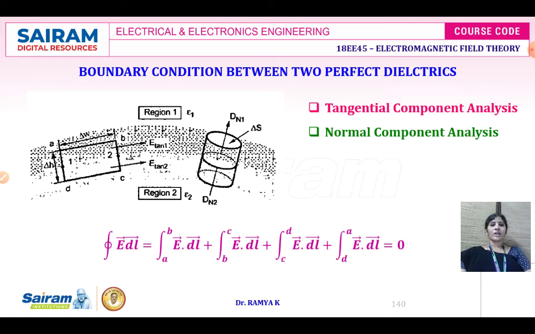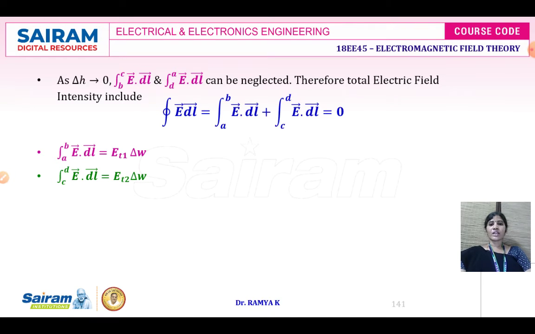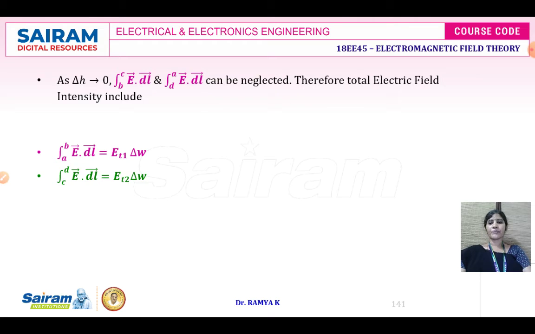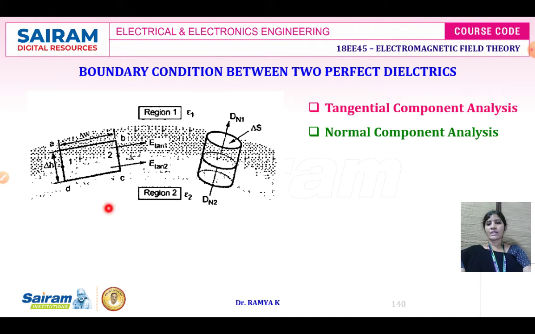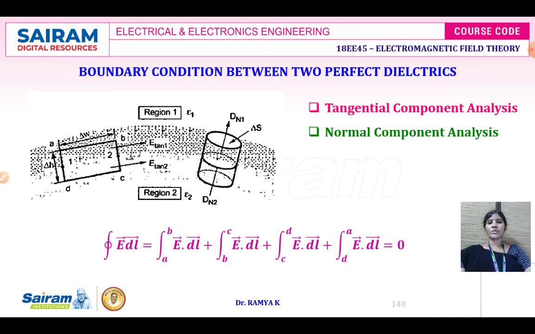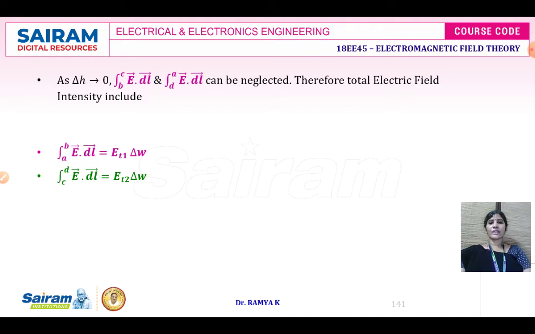Here, as delta h approaches 0, the field between B to C and D to A vanishes, and also the field between A to B is opposite to the field between C to D. So we get only the field due to A to B and C to D, which is equal to 0.